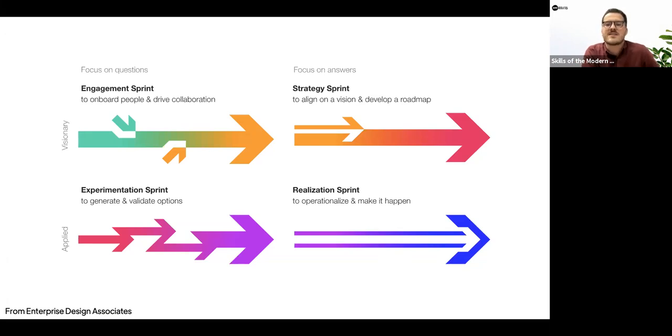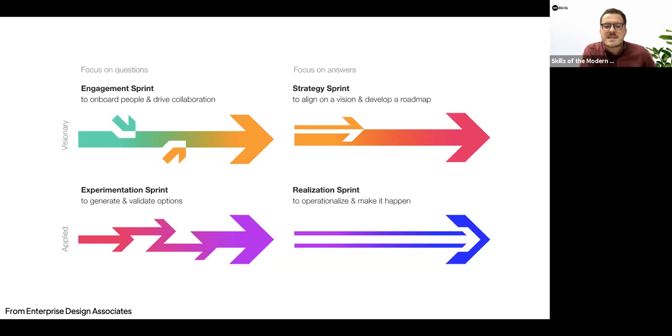So if you're in that visionary space, your focus on questions might be an engagement sprint. That's really trying to define a problem at the front end, engage with customers and users, and understand what the big questions and big problems are. Or if your focus is on answers in that visionary space, that's when you're doing a strategy or vision sprint that I already spoke about.